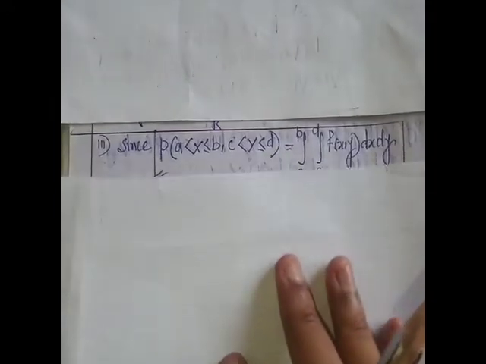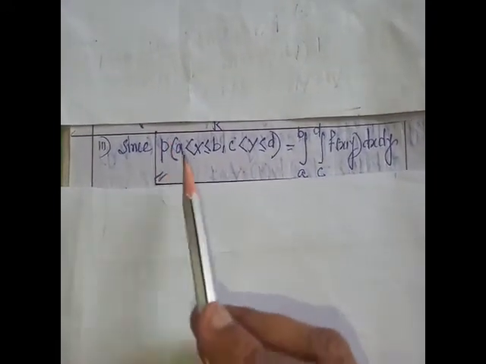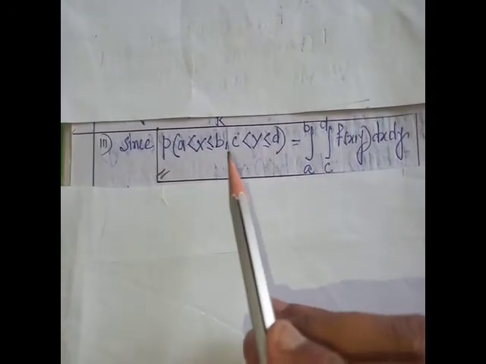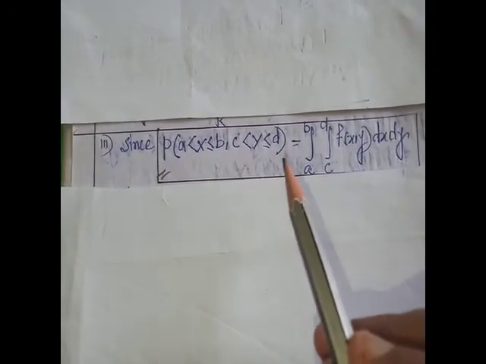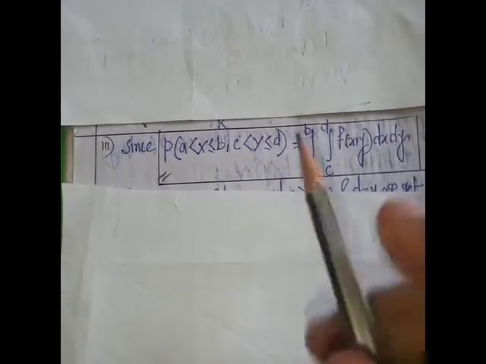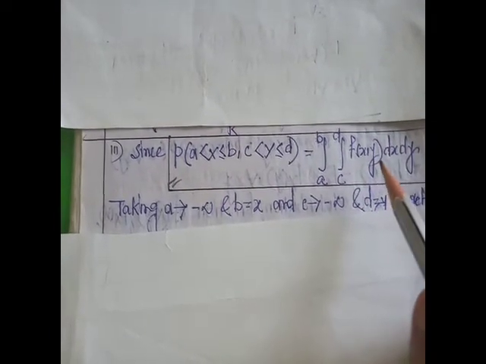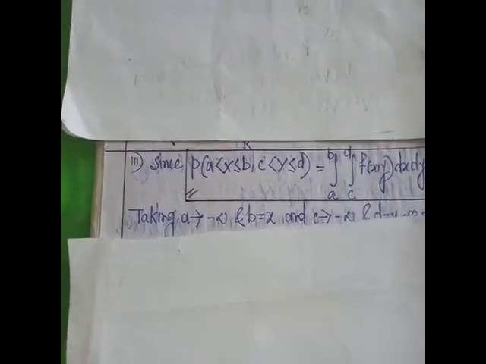And the third property: we already know that the probability of a less than X less than or equal to b, comma c less than Y less than or equal to d, equals integration a to b, integration c to d of f of x,y dx dy, where small f of x,y is the joint probability density function.